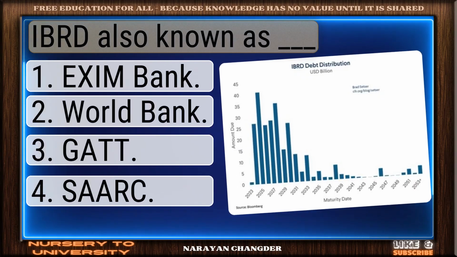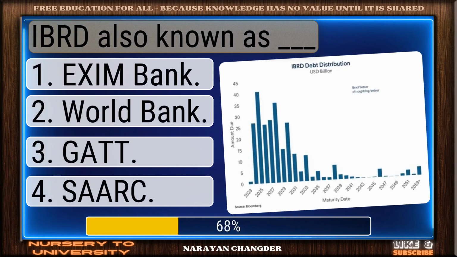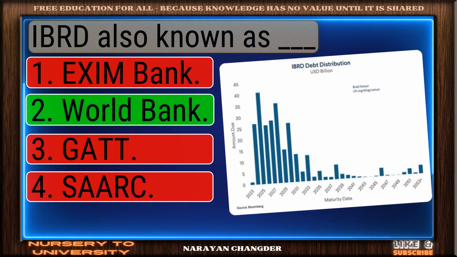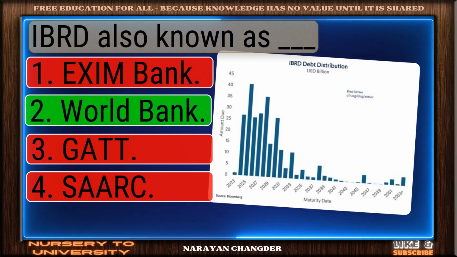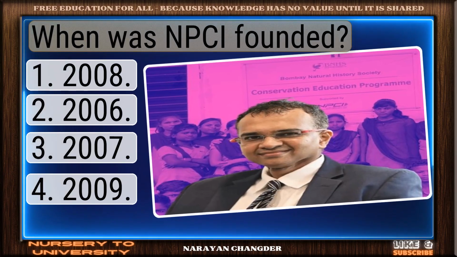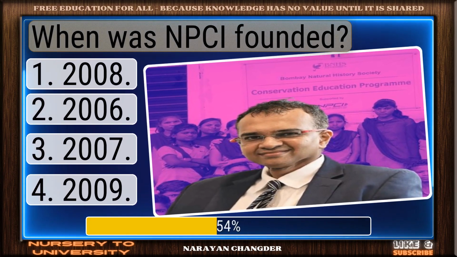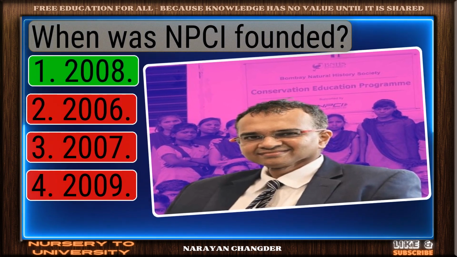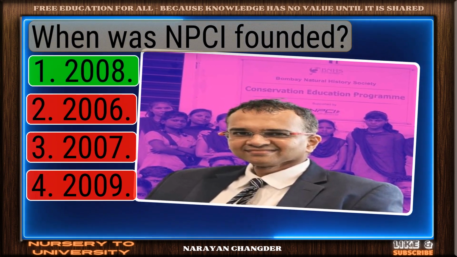EBRD, also known as dash. Well done. World Bank is the right choice. When was MC founded? Smart move. 2008 is an accurate answer.